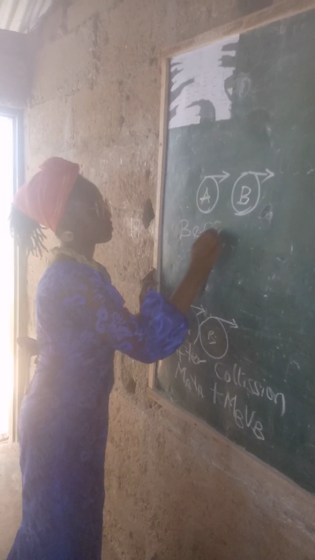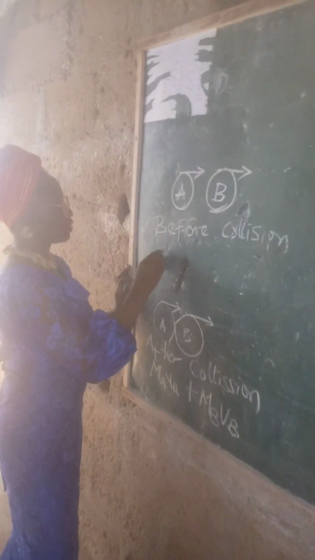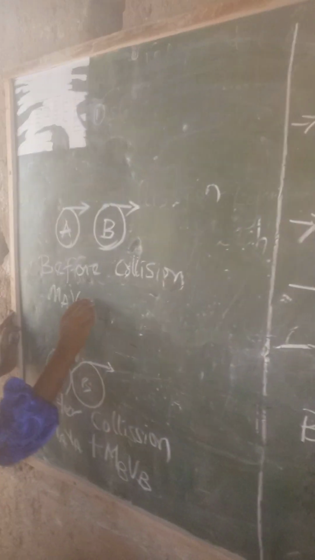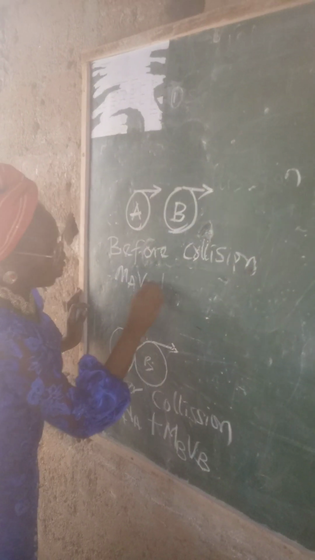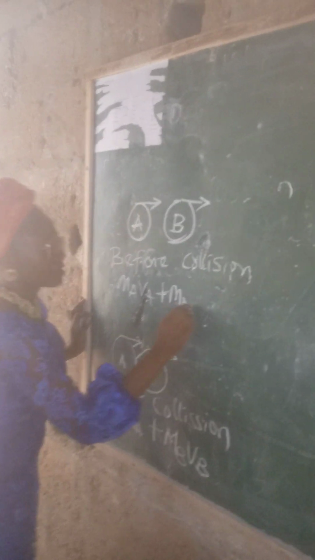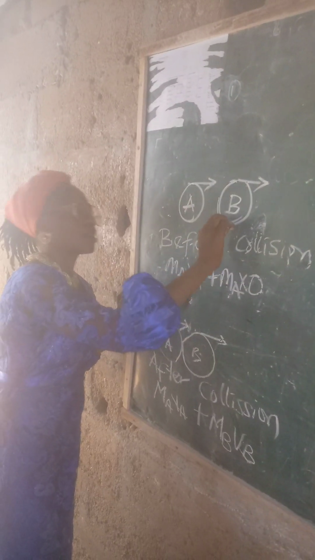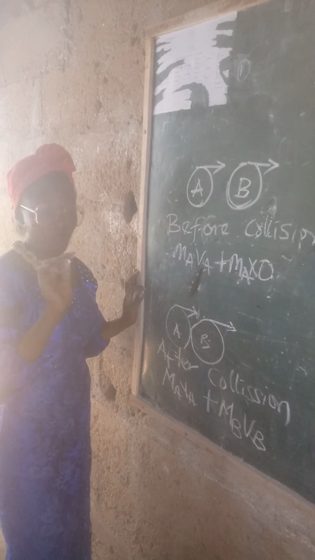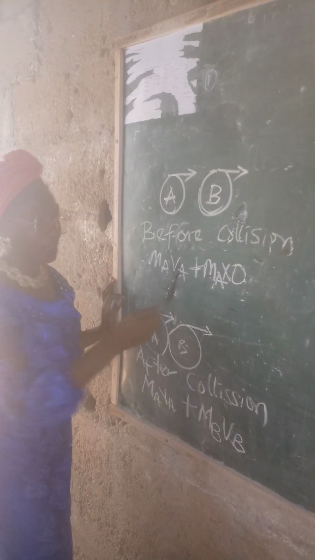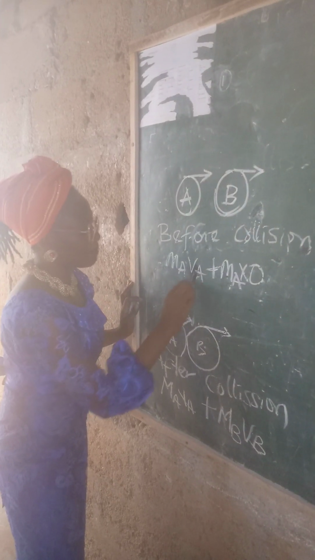We have mAvA, plus mB times 0. Why? Because this is a stationary body. It has no velocity. Its velocity is equal to 0. So this means that before collision the momentum is simply mAvA.